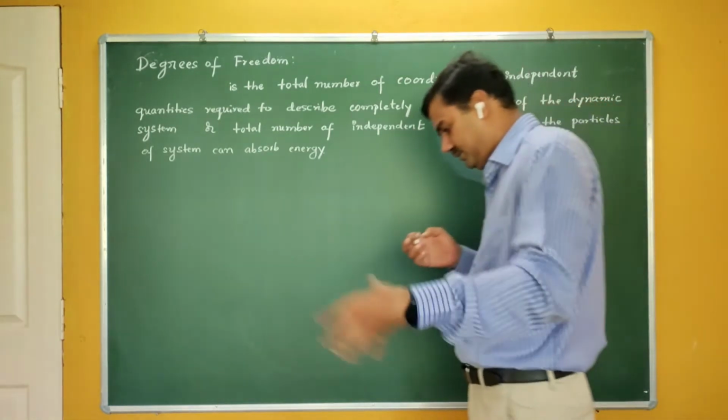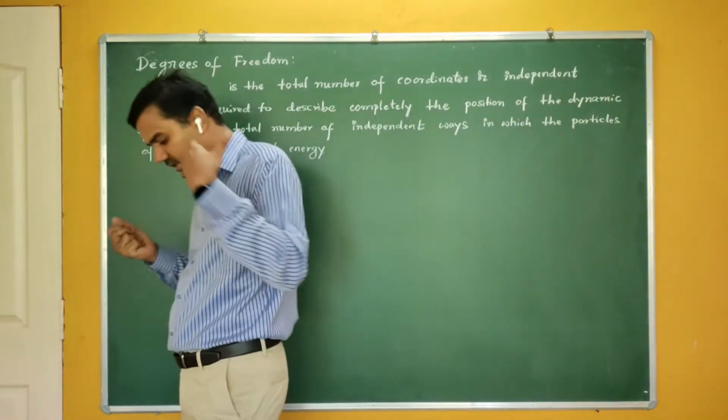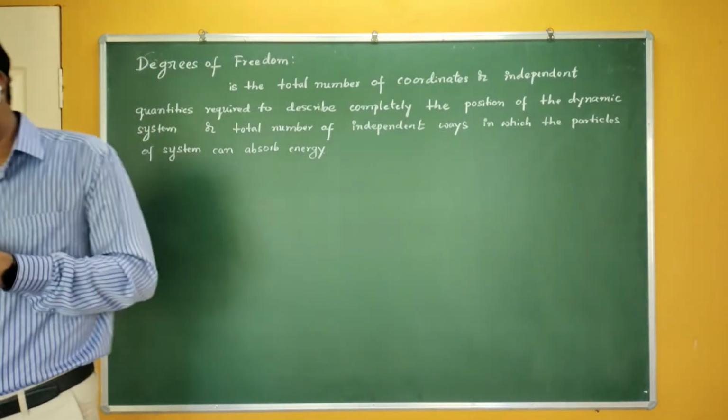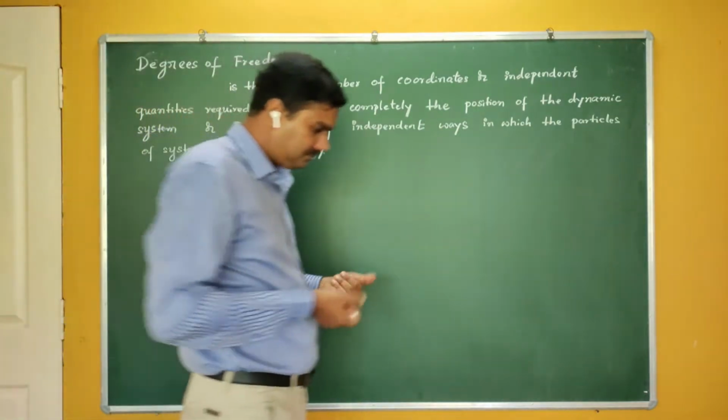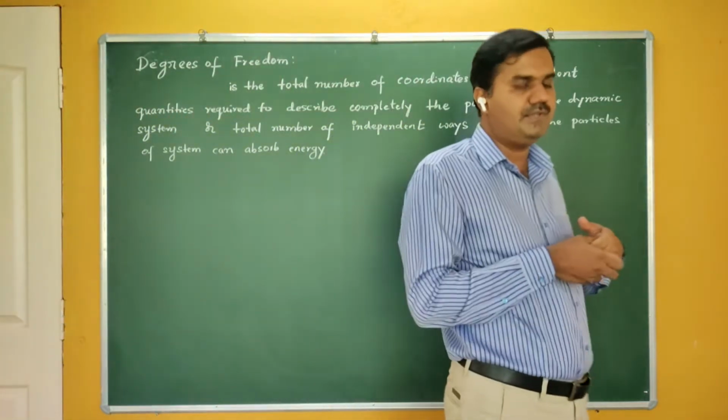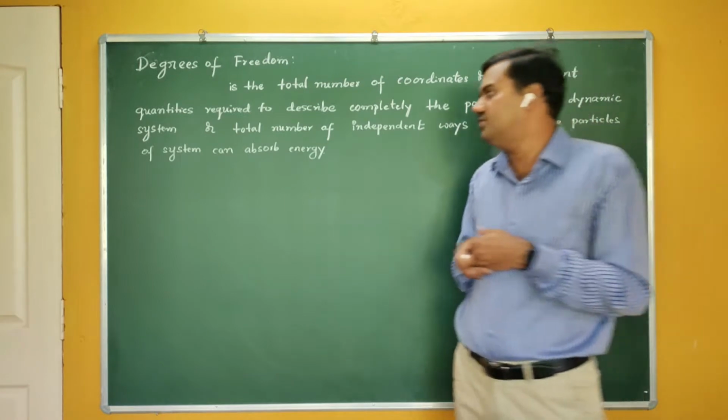This specification leads to the absorption of energy, which we are going to study in the law of equipartition of energy.